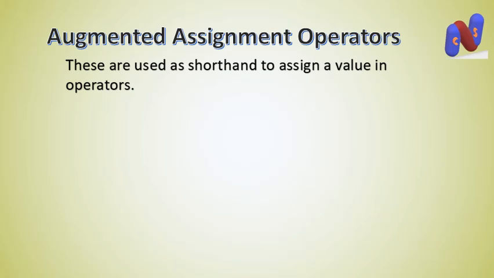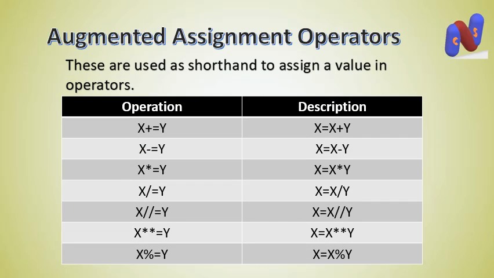The operation x plus equal to y means x equal to x plus y, x minus equal to y means x equal to x minus y, x asterisk equal to y means x equal to x multiplied by y, x divided equal to y means x equal to x divided by y, x floor division equal to y means x equal to x floor division y, x exponent equal to y means x equal to x exponent y, and x modulus equal to y means x equal to x modulus y.